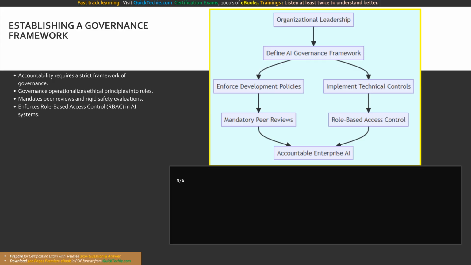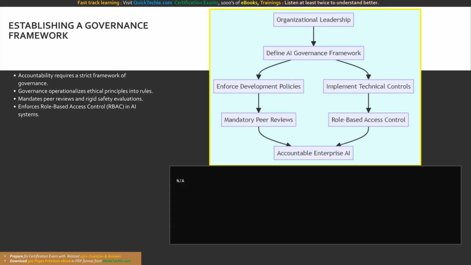By establishing and rigidly enforcing these governance frameworks, organizations transform the abstract concept of accountability into a concrete set of operational rules. Implementing governance as code often involves utilizing infrastructure as code templates, such as Bicep. Your configuration scripts must explicitly define policy assignments that enforce responsible AI guidelines. For example, your pipelines can automatically block the creation of any Foundry resource that does not have the mandatory content safety filters explicitly enabled in its configuration block.